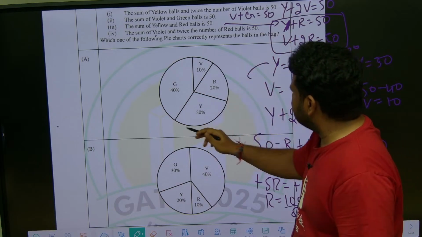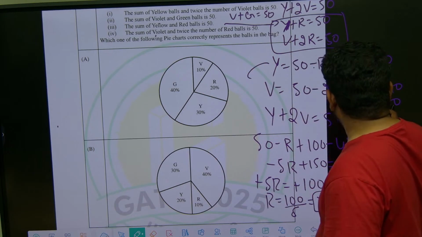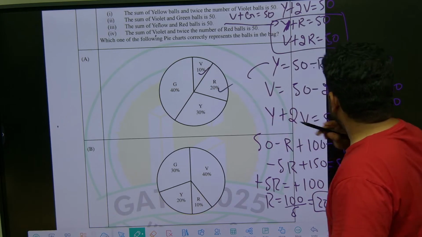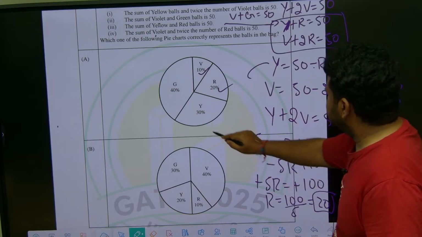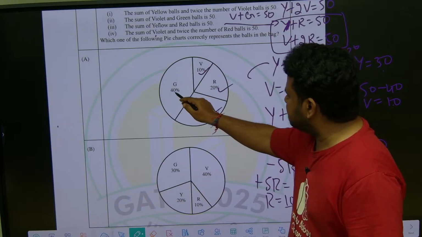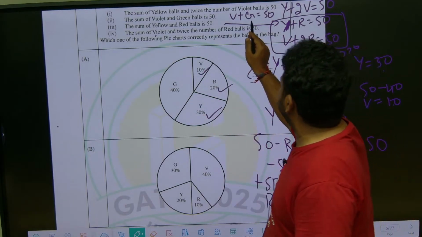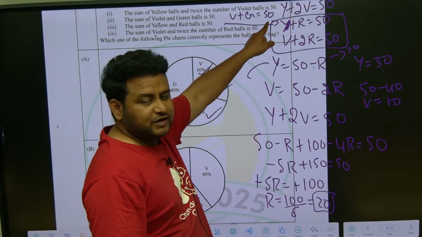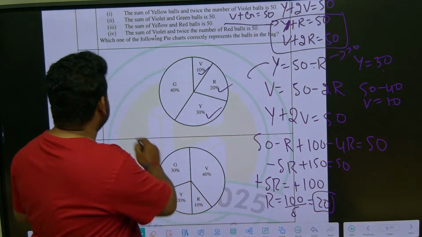Check for the options here. Violet should be how much? 10. Here 10 is there. Red is how much? 20. 20 is there. Yellow is how much? 30. So 100% it is completely correct. Even if I put V plus G, V is how much we got? 10. G will be 50 minus 10, 40. So the first option is the correct option.